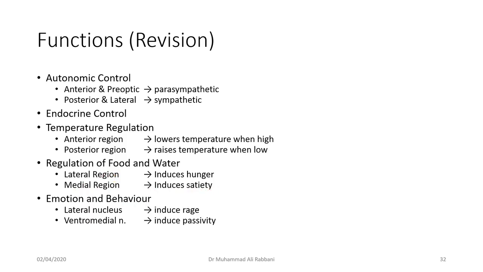For emotion and behavior, the lateral nucleus induces rage, and the dorsomedial nucleus also induces rage, and the ventromedial nucleus induces calmness and passivity. And there's control of circadian rhythm by the suprachiasmatic nucleus through the retinal fibers.